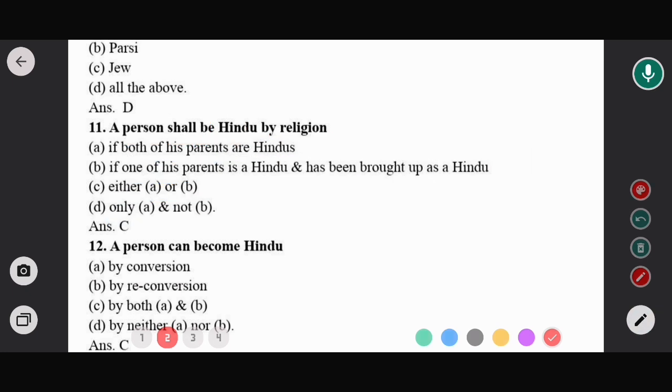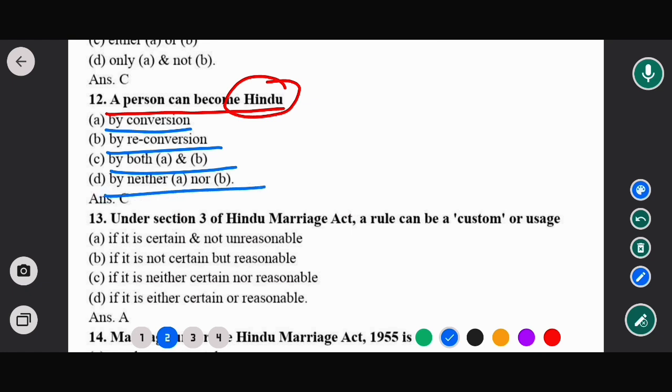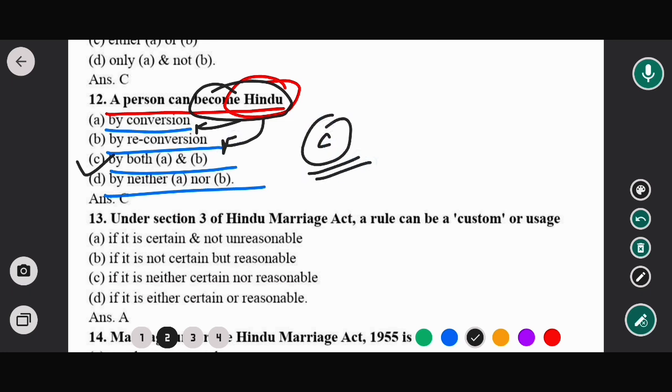Now moving to the next question. A person can become Hindu. Options are: by conversion, by reconversion, by both A and B, by neither A nor B. In this case, the correct option would be option C. That means a person can become Hindu either by conversion or by reconversion. So option C would be the correct answer.